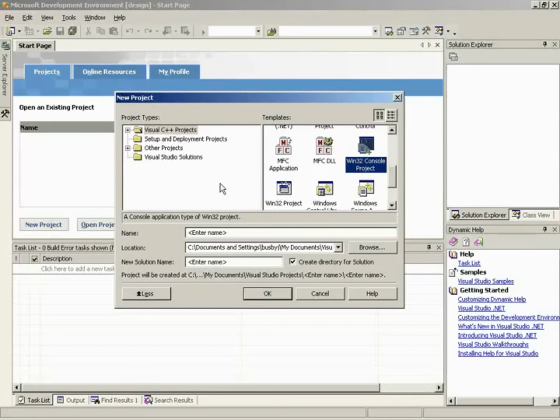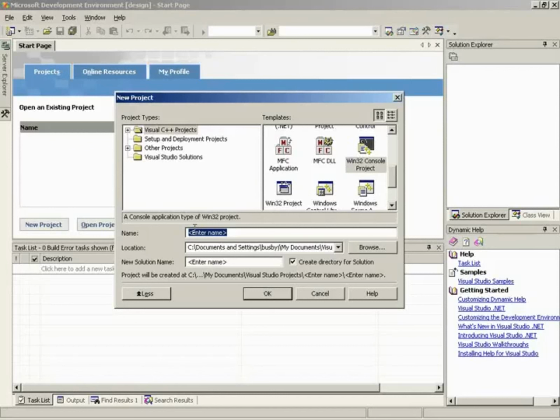It's going to have windows with menus and everything? Well, not in this case. With a console project, it's not going to actually have any menus or anything. It's going to be a simple black screen. Kind of think DOS, though it's not really DOS. But I'm running Linux. Well, then in this case, it's going to be different. However, the code that we're going to be creating, the actual source, can be run on any compiler, and it will still be compiled and run efficiently.